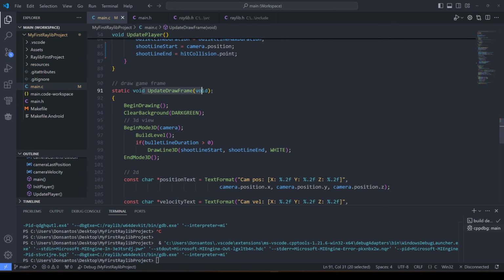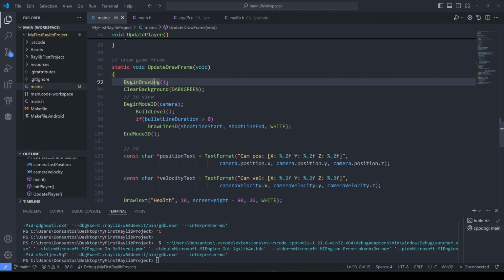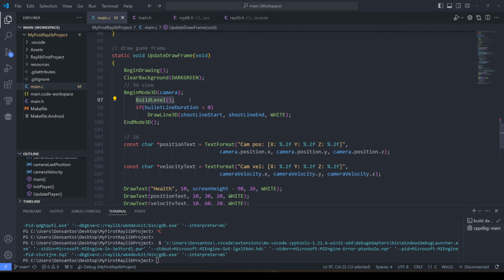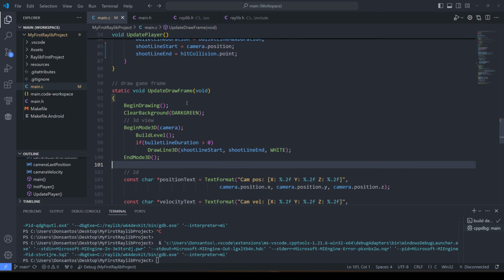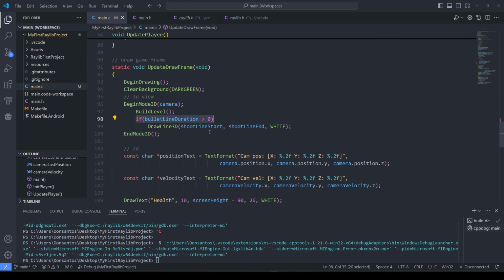Here's the draw update. We call begin drawing, which is a built-in function that sets up the canvas. We set the background color to green and build our level. If the line duration is larger than 0, we draw the line. Because it decays in the player update, this will sometimes be 0 when we're not shooting, and the line will not be drawn.